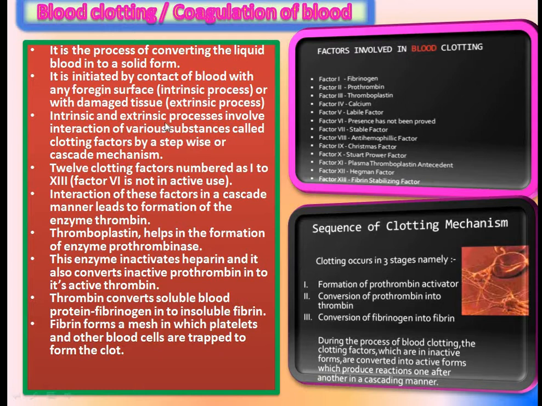Intrinsic and extrinsic processes involve interaction of various substances called clotting factors by a stepwise or cascade mechanism.